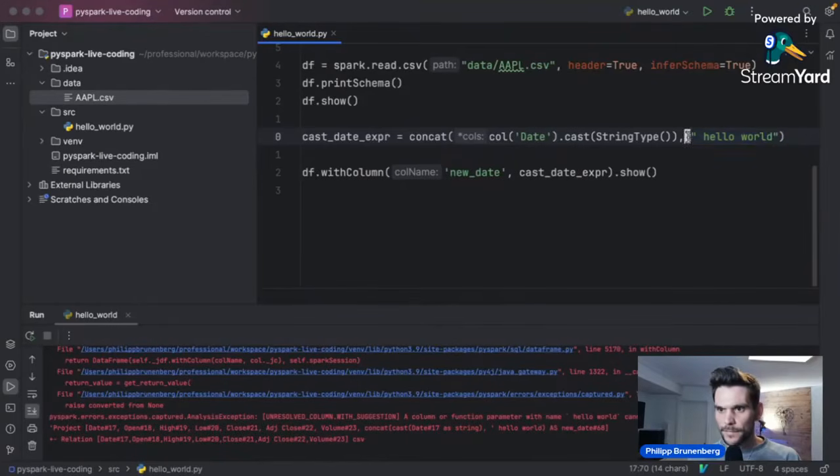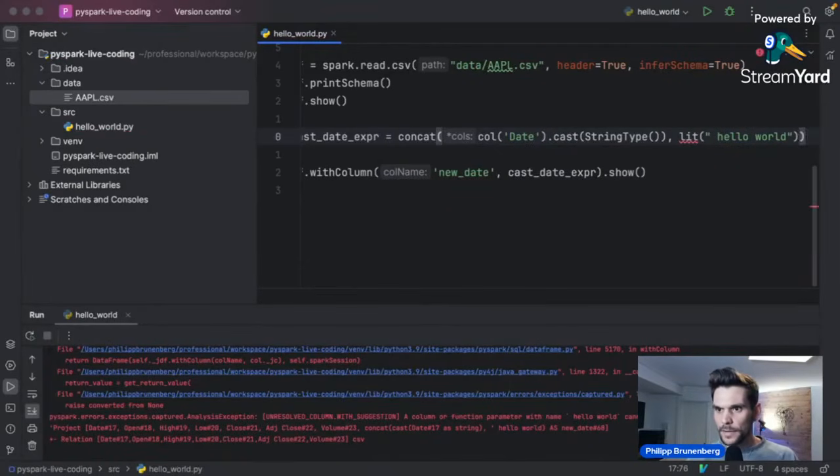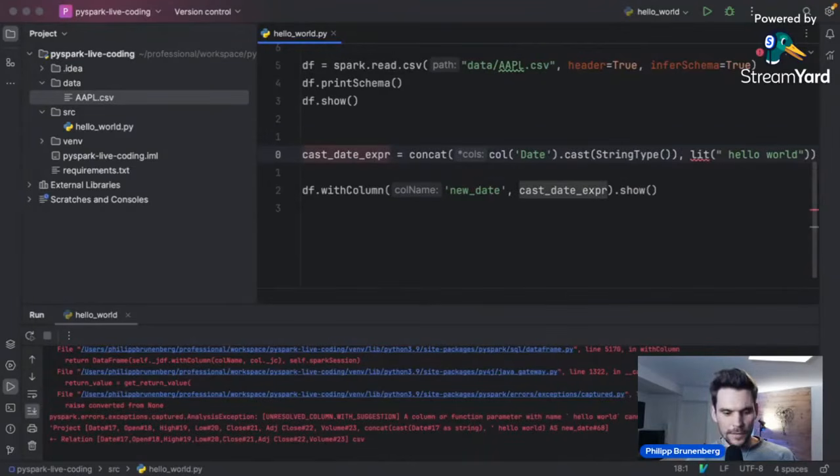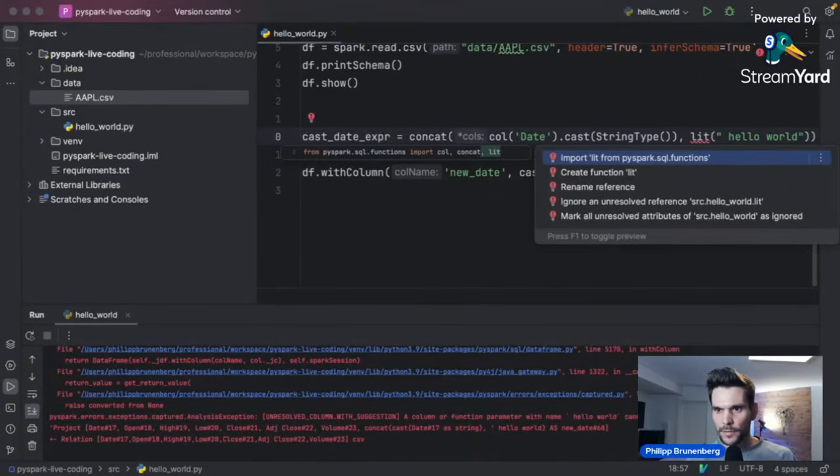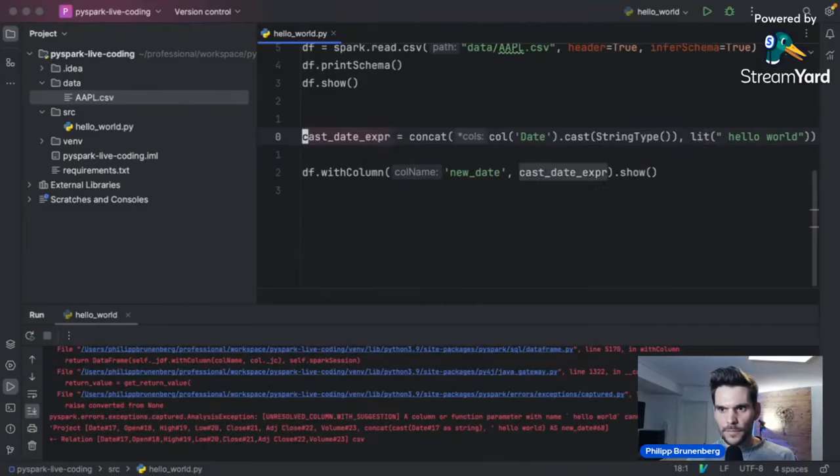What we need is to make this a literal. So that will be a column consisting only of that one value here. And for me, these Python imports usually don't work, but it does. So I've imported that one now. So now we are concatenating the casted date column with a column which only contains the value hello world in every row. And now this should work.